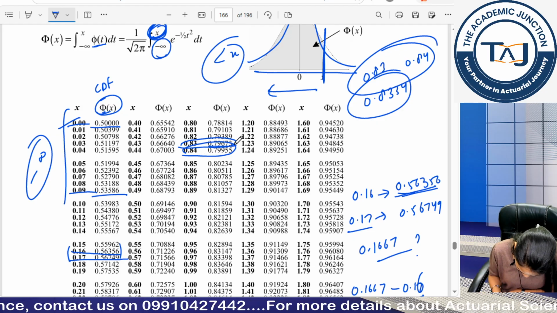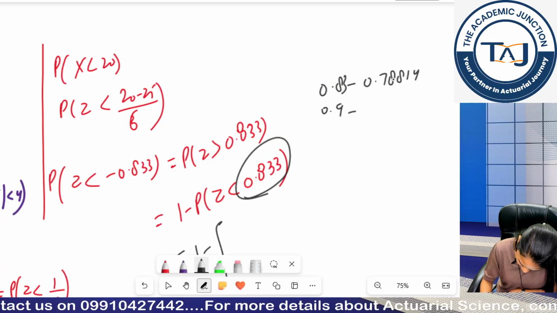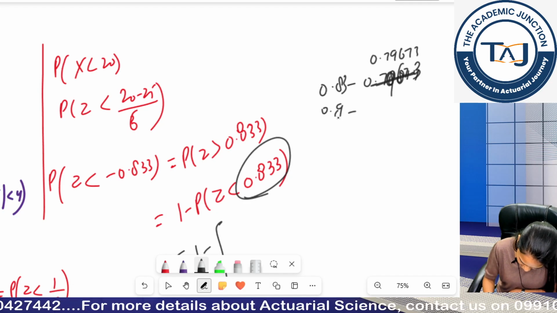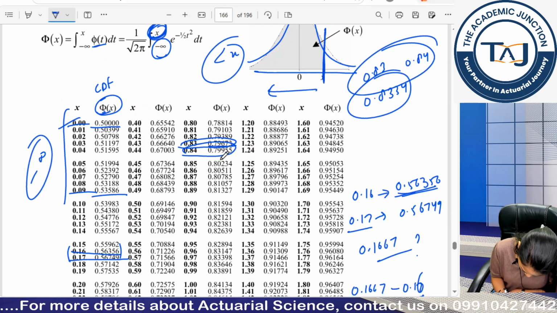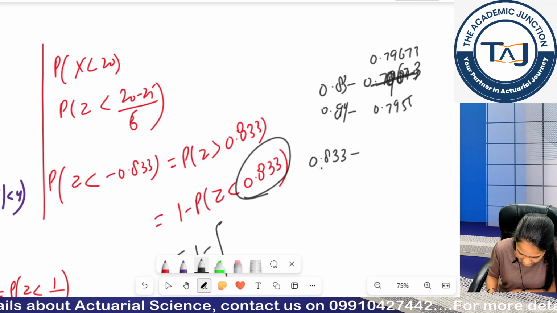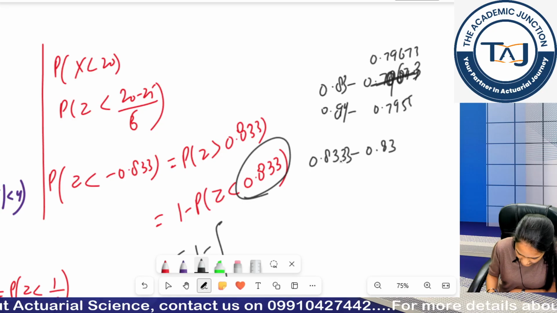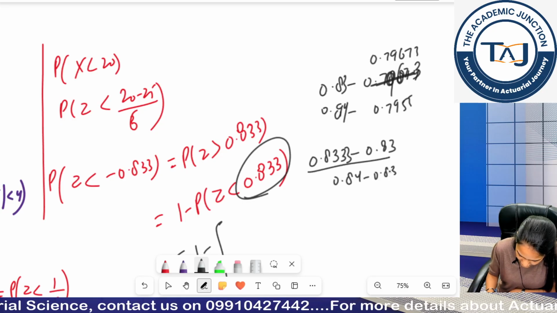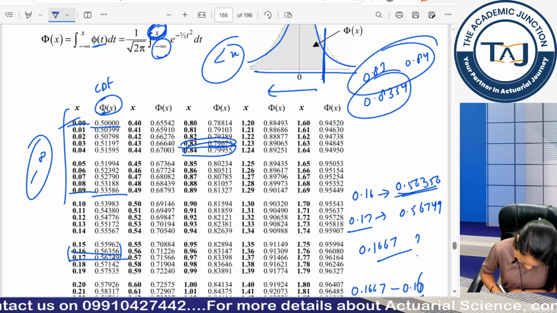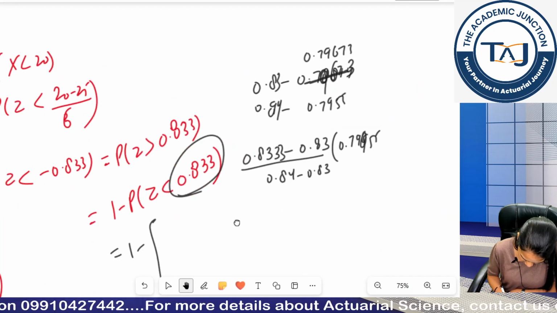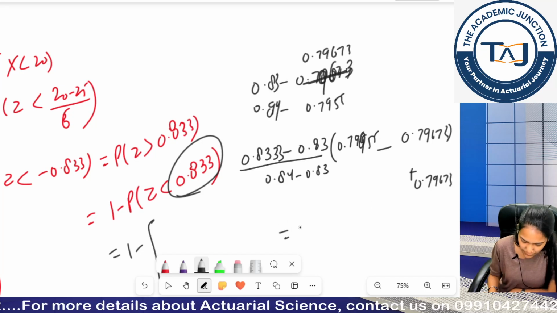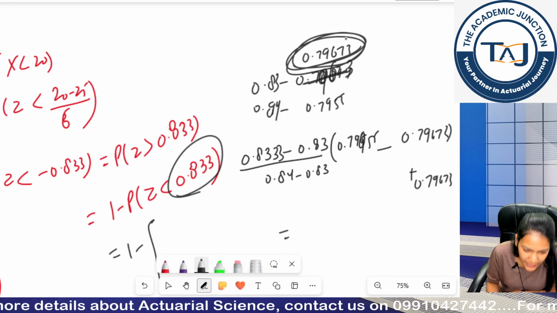So at 0.83 I have 0.79673, and at 0.84 I have 0.79955. So if I interpolate my value at 0.833, it will be (0.833 minus 0.83) upon (0.84 minus 0.83), times (0.79955 minus 0.79673), plus 0.79673. If you calculate this, it will come very close to this only.